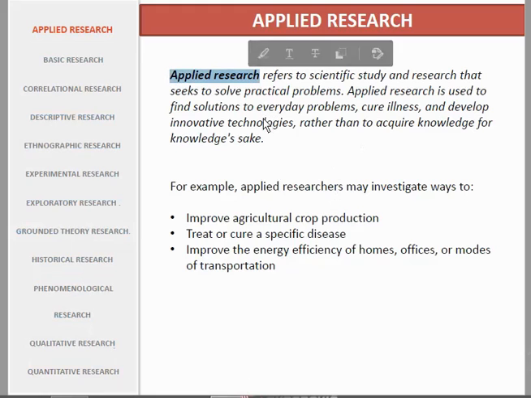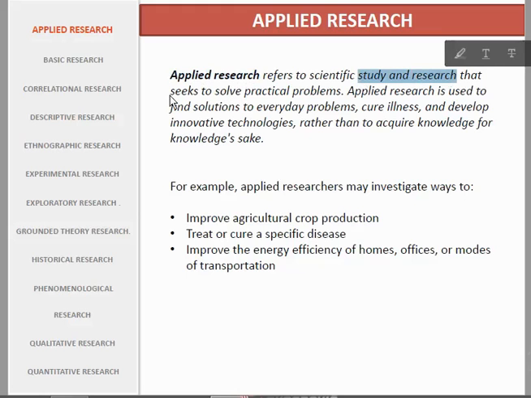Applied research refers to scientific study and research that seeks to solve practical problems, which need to be practiced.